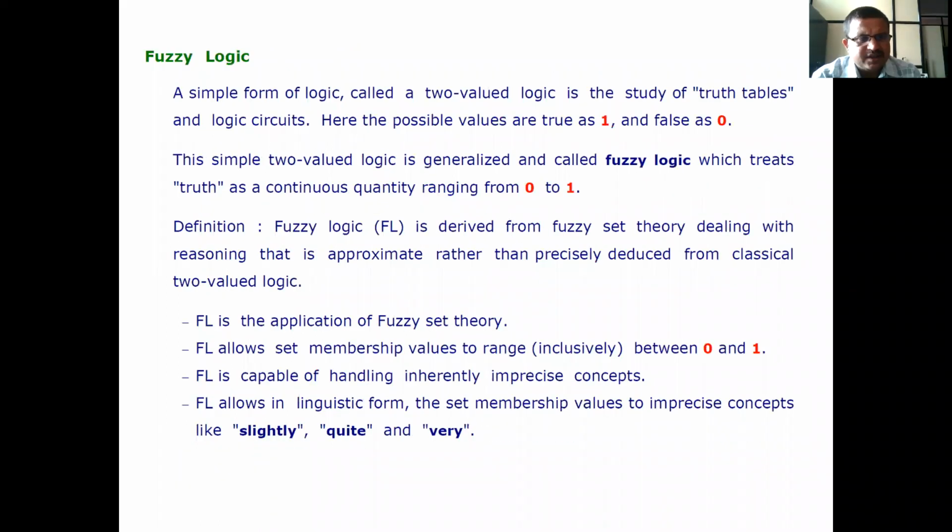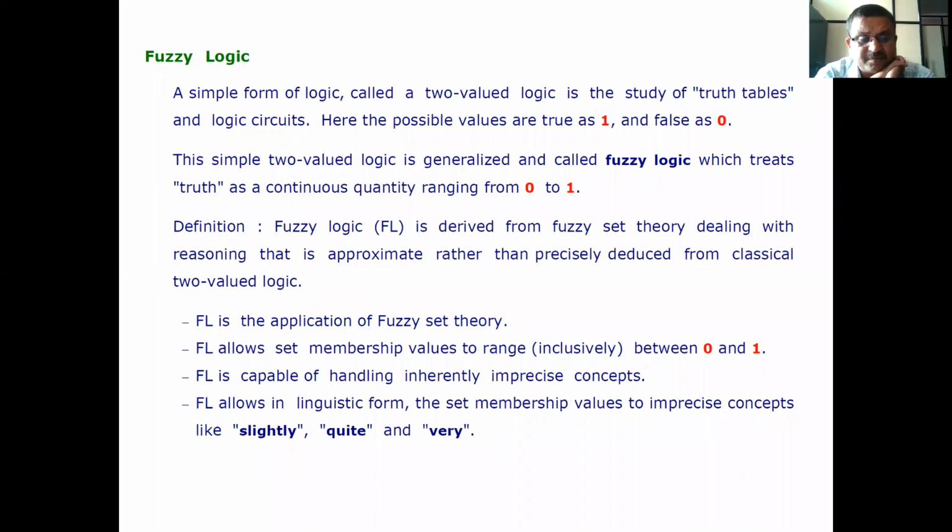Now fuzzy logic. A simple form of logic, called two-valued logic, is the study of truth values and logic circuits. Here the possible values are true as 1 and false as 0. The simple two-valued logic is generalized and called fuzzy logic, which treats truth as a continuous quantity ranging from 0 to 1. Now the definition: fuzzy logic, or FL, is derived from fuzzy set theory, dealing with reasoning that is approximate rather than precisely deduced from classical two-valued logic.